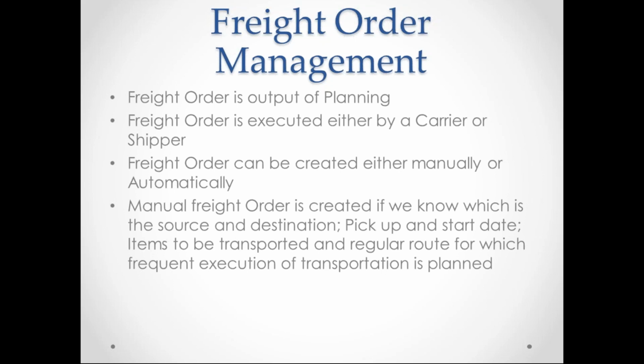Okay, so basically the freight order is the output of your planning, and a freight order is executed either by the carrier or a shipper. When it is subcontracted to the carrier, it will be executed by the carrier. A freight order can be created either automatically or manually. Yesterday we saw that it was created automatically from the planning run. Manually also you can create. That is a freight document we used to call a freight booking.